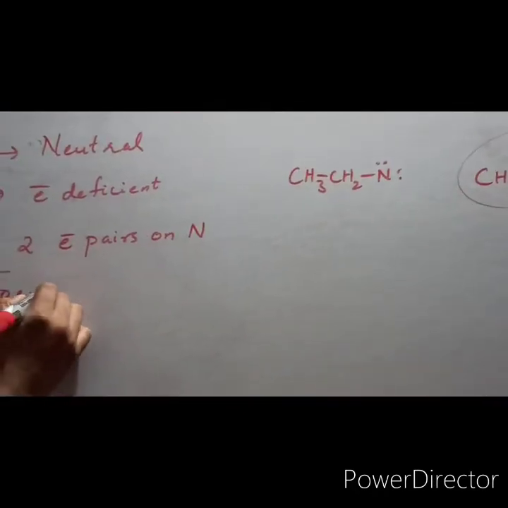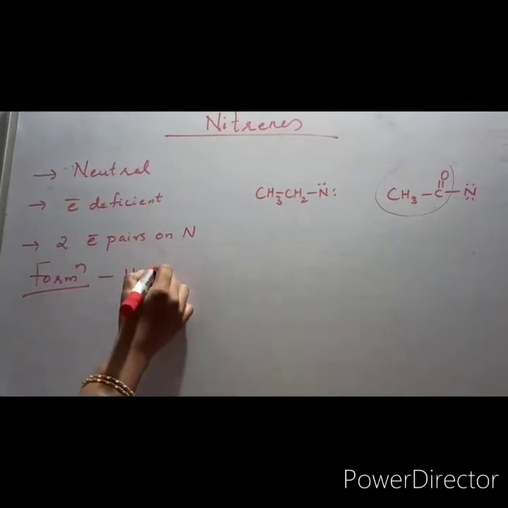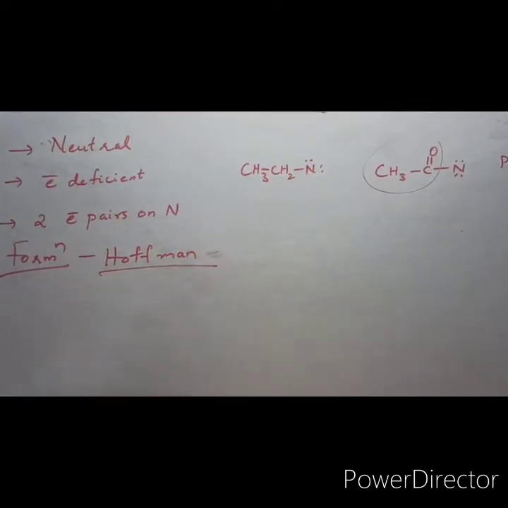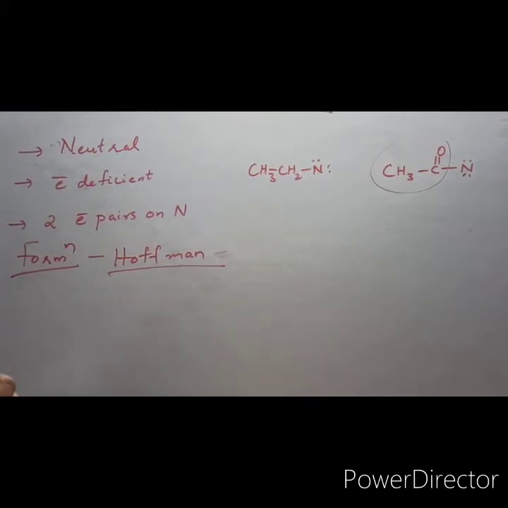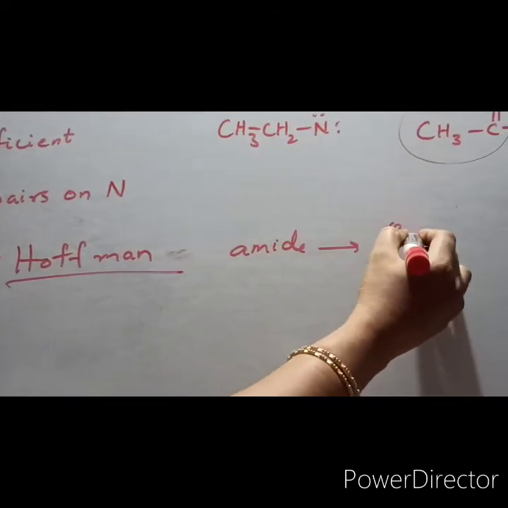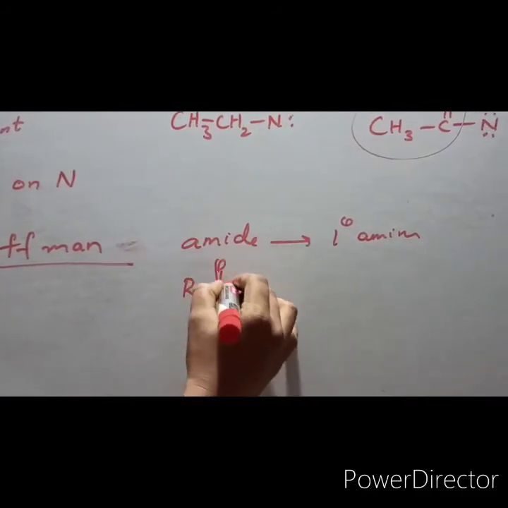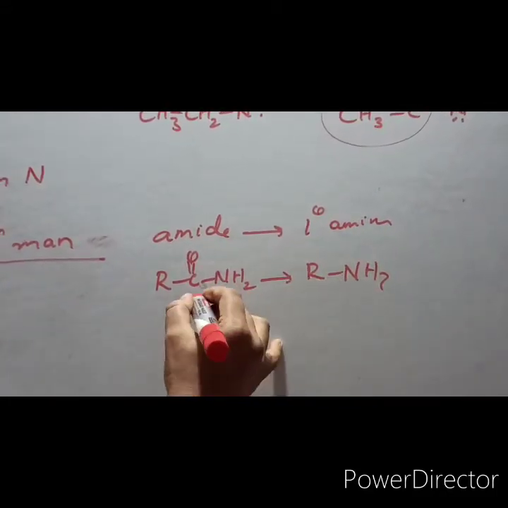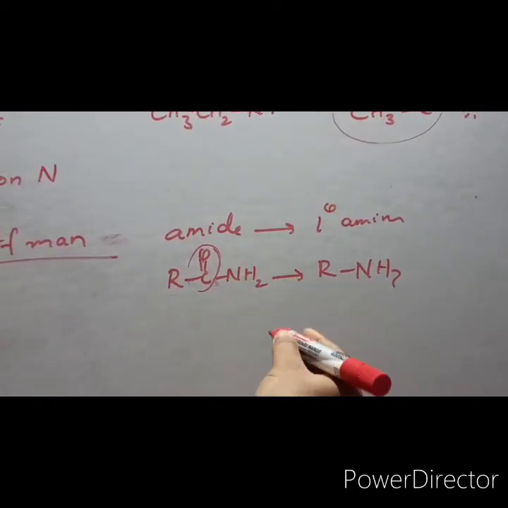Now we will see the formation of nitrenes. First one, by Hofmann reaction. This is the intermediate formed in the Hofmann bromamide reaction of amines. In this reaction, an amide is converted into a primary amine. For example, the amide RCONH2 will be converted into RNH2 with one carbon less. This carbon is lost, so it is called Hofmann bromamide reaction, or Hofmann degradation reaction.